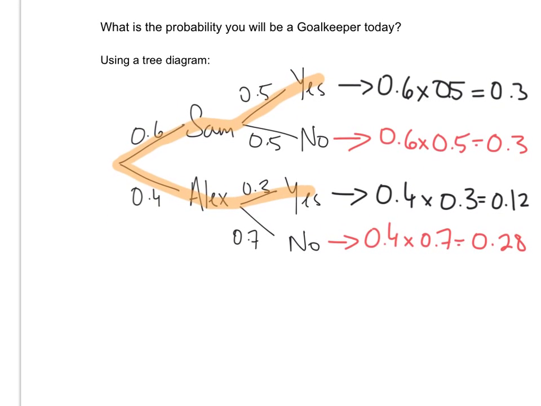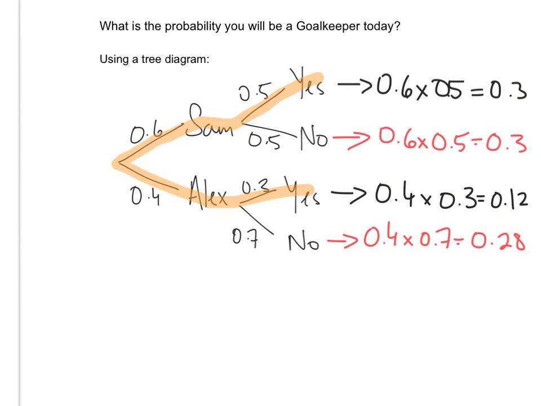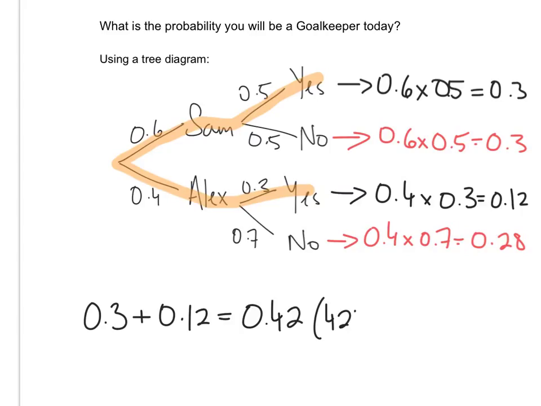So we just care about our probability of being the goalkeeper. So let's add up our yeses. So we have 0.3, a 30% chance when Sam is coach, and 0.12 when Alex is coach, and that gives you 0.42, which is 42% chance of being goalie today.